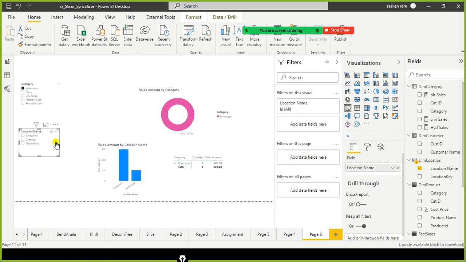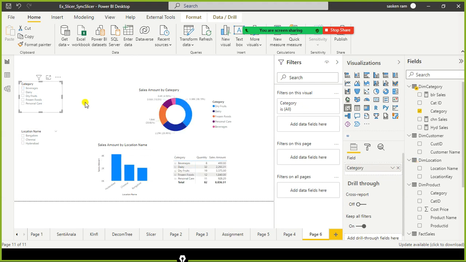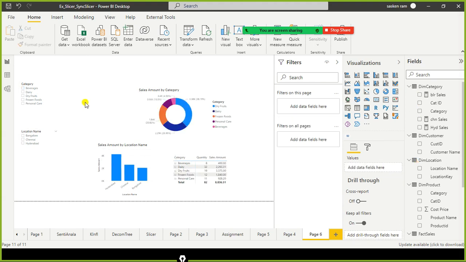So how do I unselect the selections I made? You can do it here. By default, Power BI reports are interactive. Listen carefully. What do you mean by interactive? Supposing when I select this specific column in this visual, what happens?